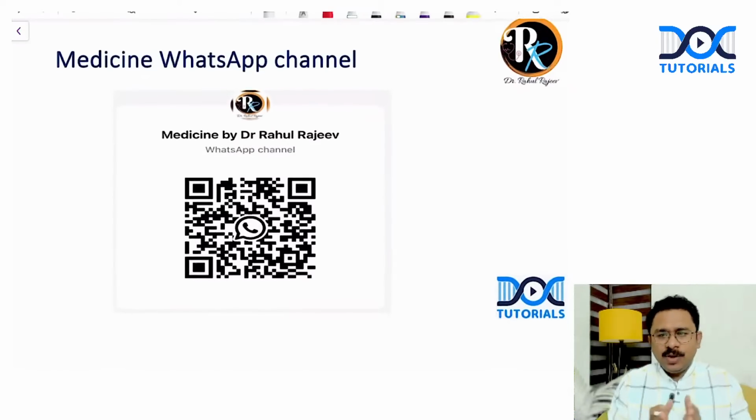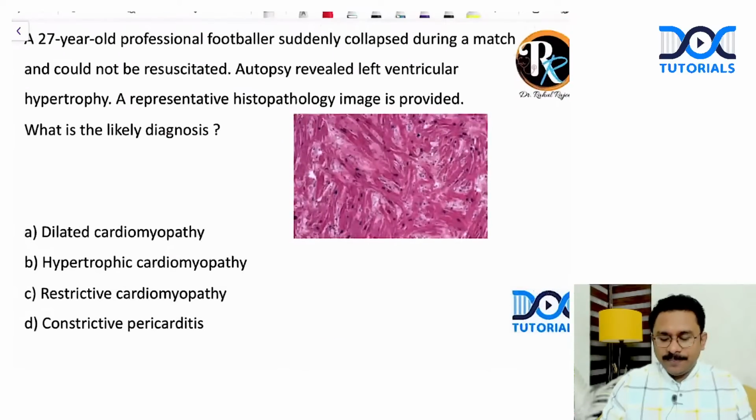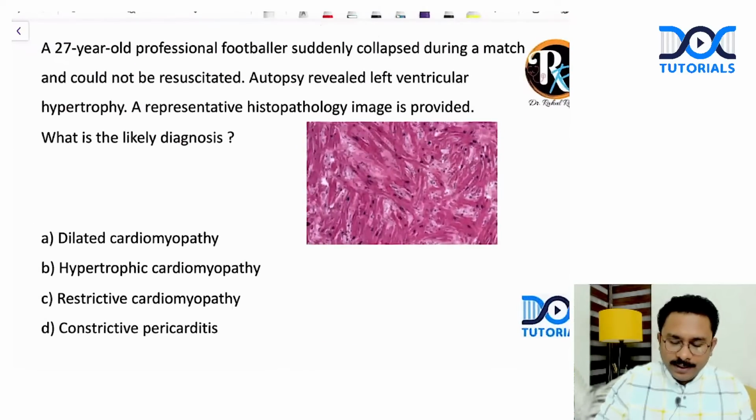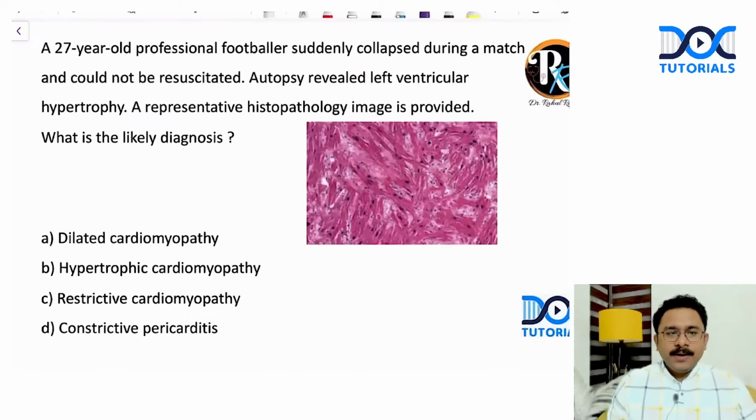So let's start. This will be a quick pace session of the recall questions of NEET PG 2024. The first question: a 27-year-old professional footballer suddenly collapsed during a match and could not be resuscitated. Autopsy revealed left ventricular hypertrophy. A representative histopathology image is provided. What is the likely diagnosis? The image is given. Four options: dilated cardiomyopathy, hypertrophic cardiomyopathy, restrictive cardiomyopathy, and constrictive pericarditis.